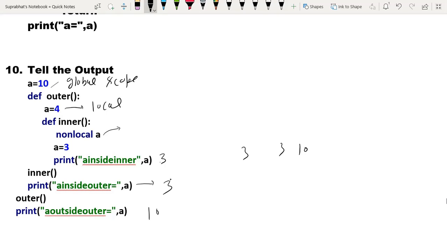Outside the def outer function, a equal to 4 does not work; that is its scope. And a equals to 10 is global, so it will work here also. So the answer is 3 3 10. You can check this answer on your laptop.